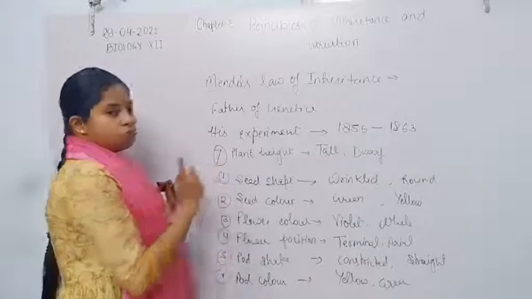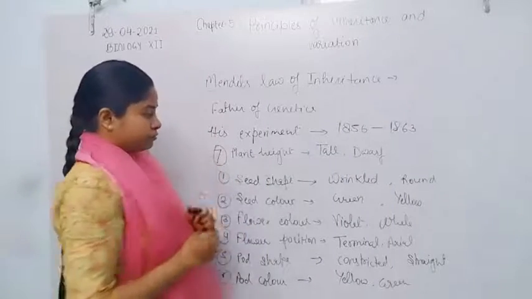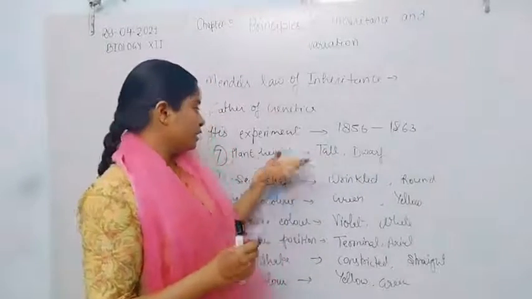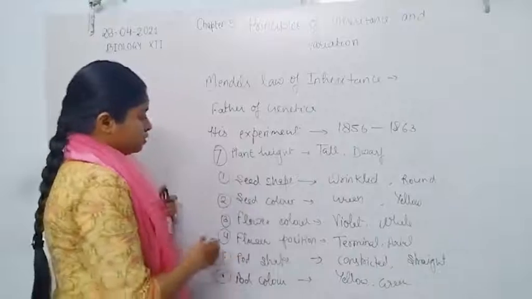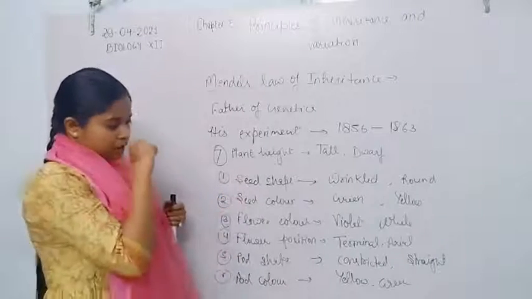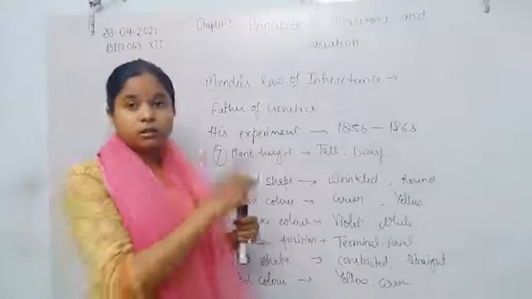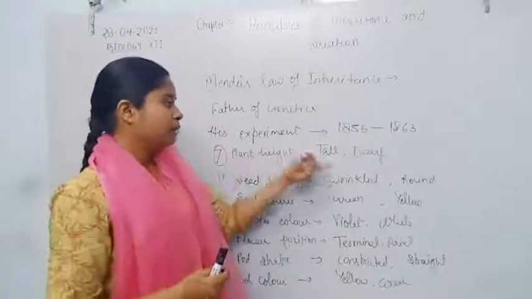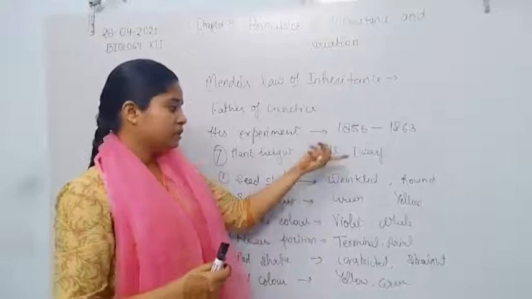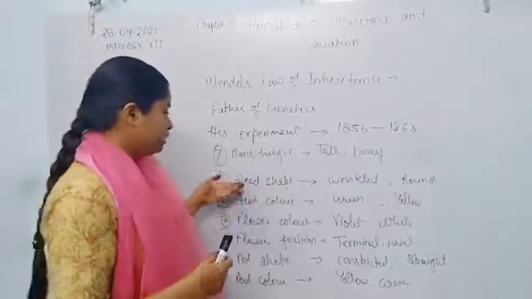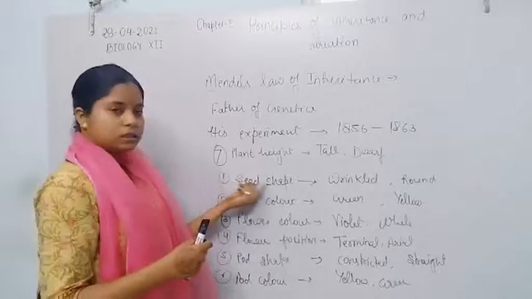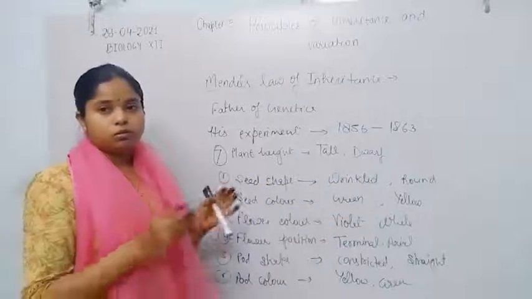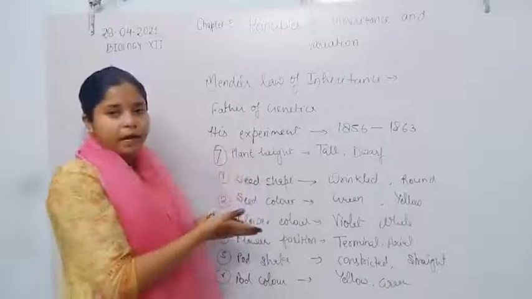But his most noted experiment, which is given in NCERT, is on plant height, seed shape and seed color, which he conducted on the pea plant: plant height, tall and dwarf, seed shape, wrinkled and round, and seed color, green and yellow. So these are the monohybrid and dihybrid crosses.